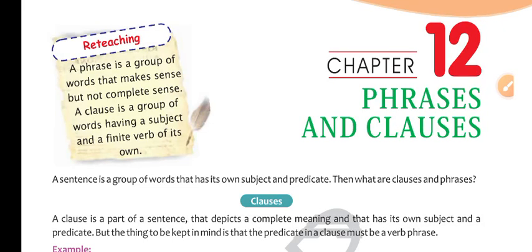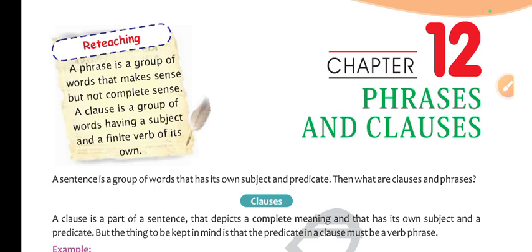Hello everyone, today we are going to study chapter 12, phrases and clauses. What is a phrase? A phrase is a group of words that make sense but not complete sense. What is a clause? A clause is a group of words having a subject and a finite verb of its own.